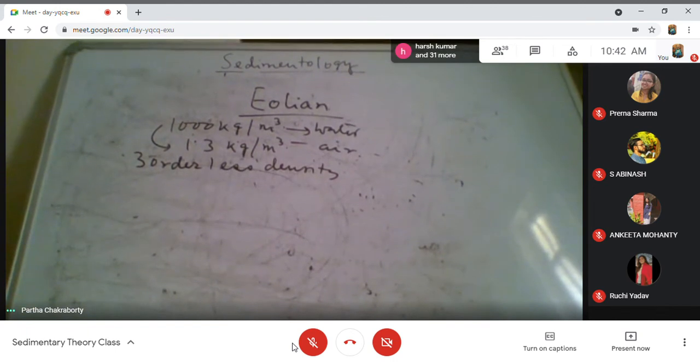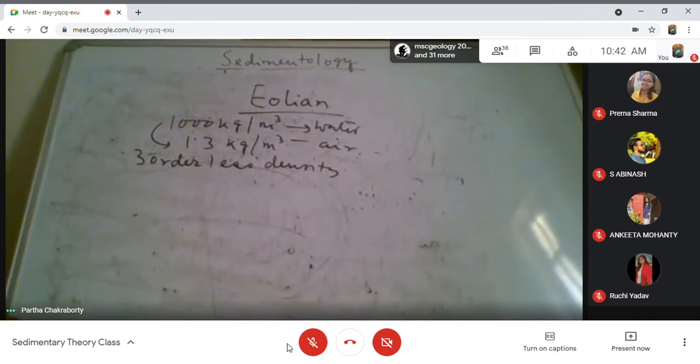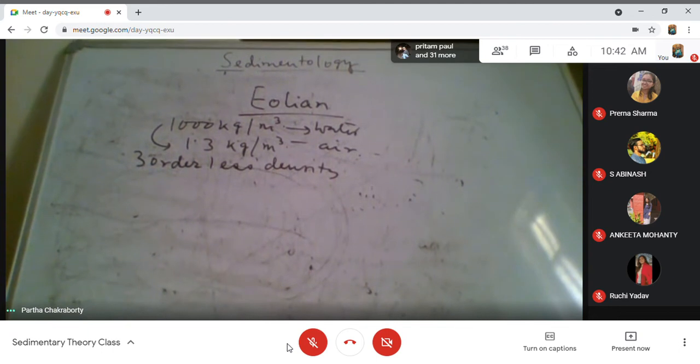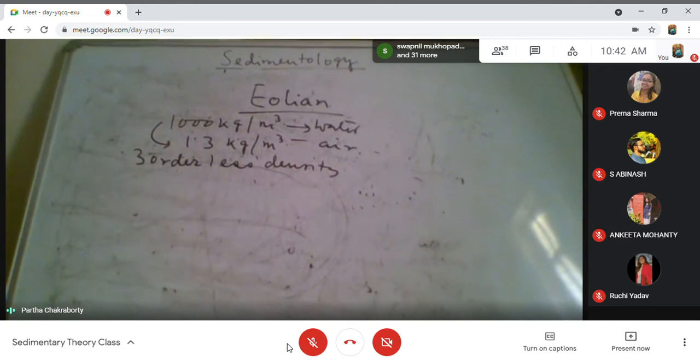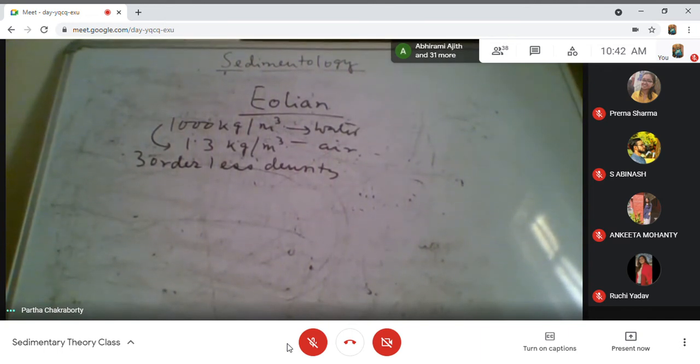Am I clear? Air can carry only sediment of a size it can handle: fine sand, from coarse silt to fine sand. If you go to any desert, you will see that the sand size in the large dunes is very, very fine, extremely fine sand. So fine that if you put your hand into desert sand, it gets smeared on your hand so closely that you have to wash your hand to get rid of that fine grain size of sand. Am I clear, or have you any experience of that?